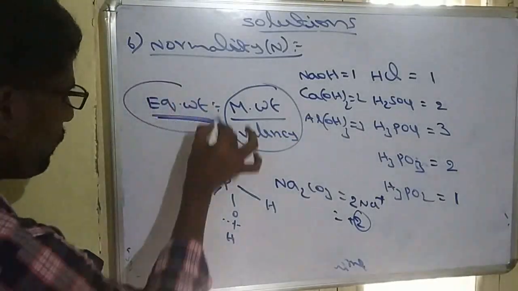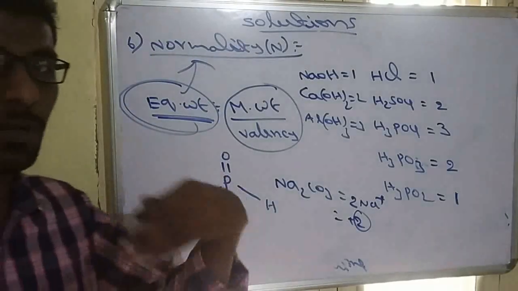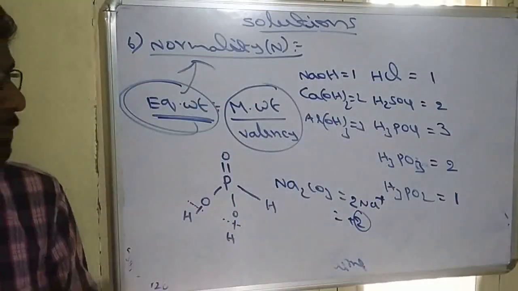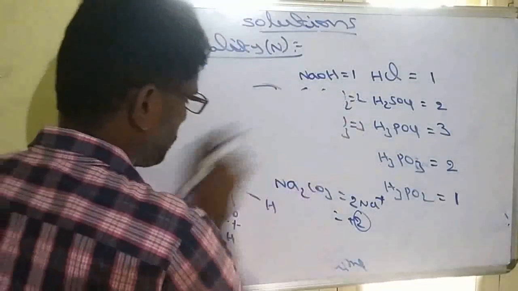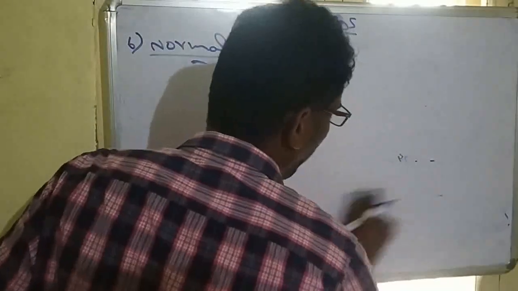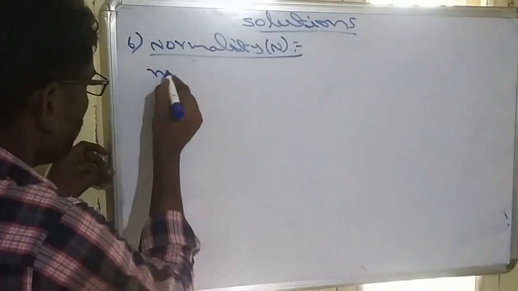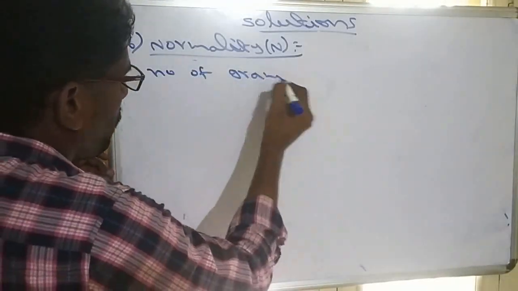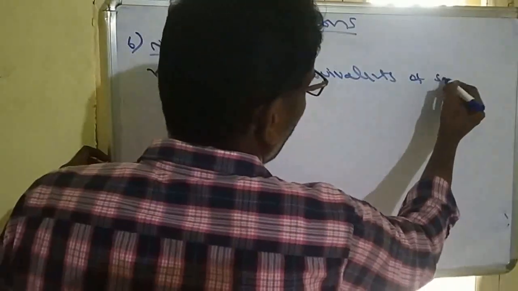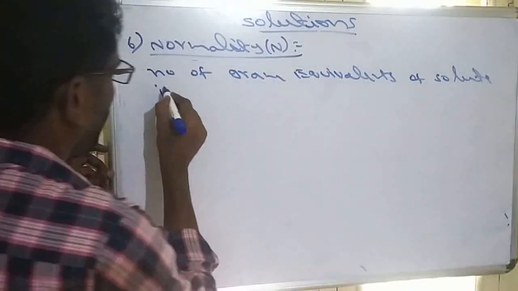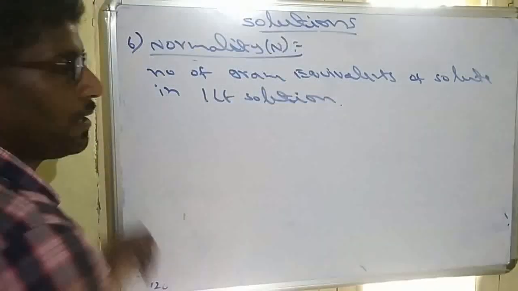Now this equivalent weight will come in normality. Molarity is based on molecular weight, whereas normality is based on equivalent weight. Now the definition of normality: the number of equivalents, sometimes called gram equivalents, of solute in 1 liter solution is called normality.